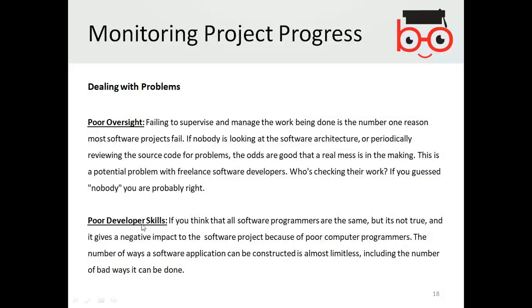Poor developer skills is also an expected problem. You might think that all software programmers are the same, but it's not true, and it gives a negative impact to the software project because of poor programmers. The number of ways a software application can be constructed is almost limitless, including the number of bad ways it can be done.